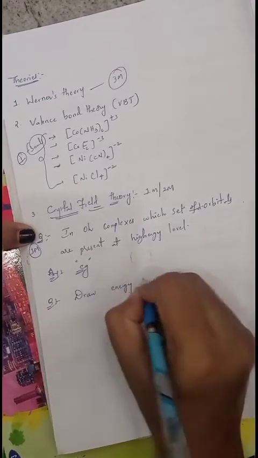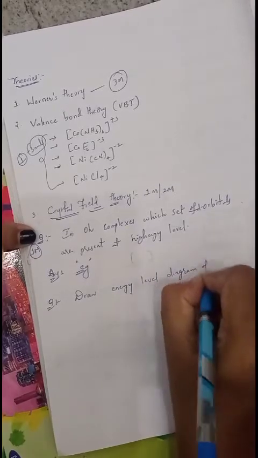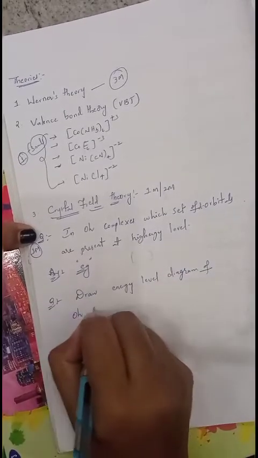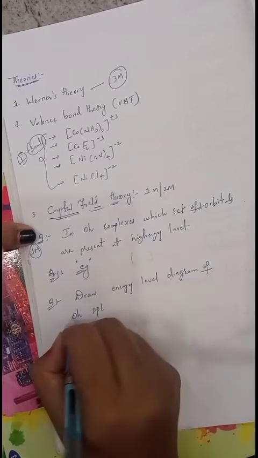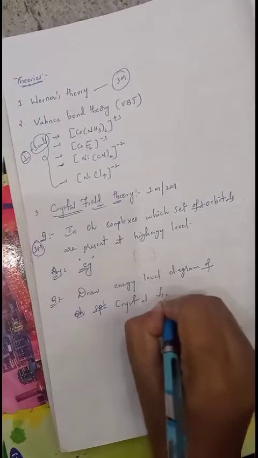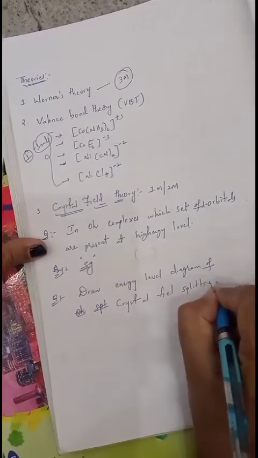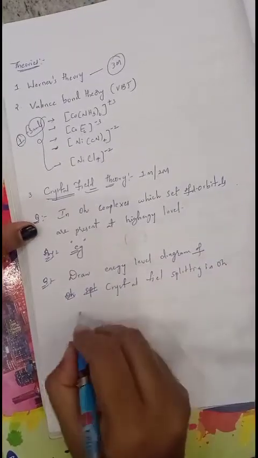the energy level diagram of crystal field splitting in octahedral complexes.